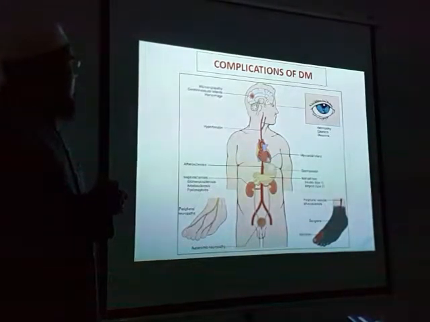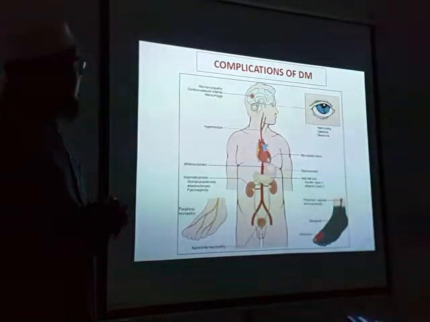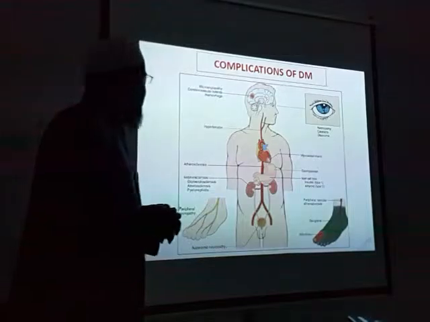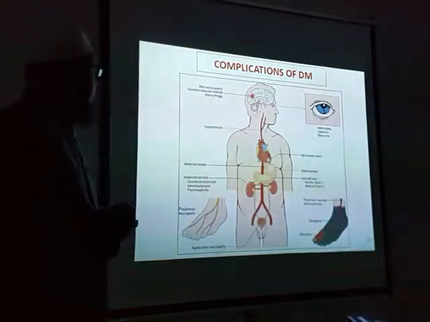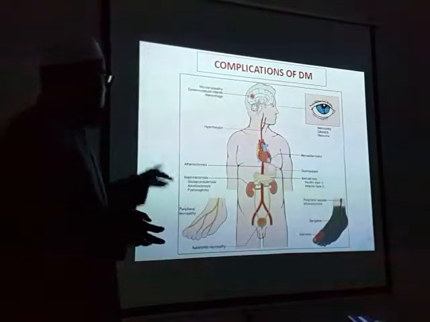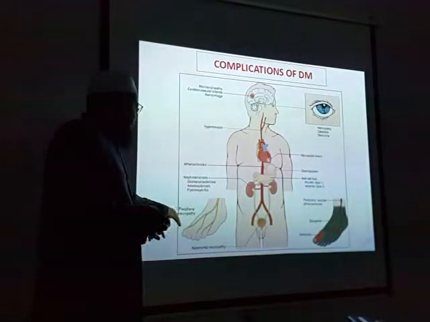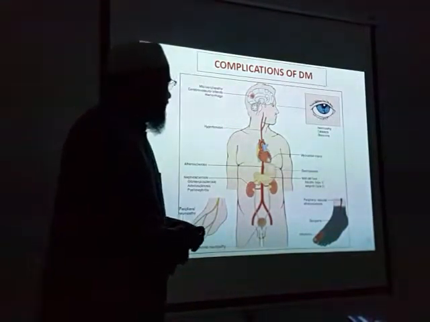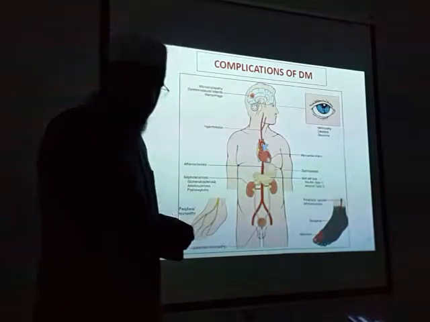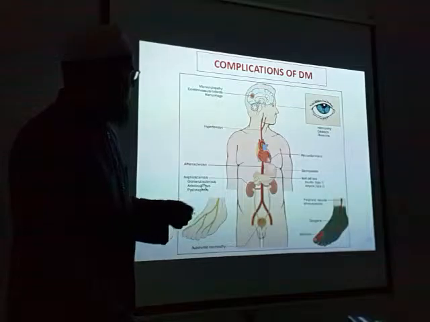Like brain, you will have microangiopathy, cerebrovascular infarct, hemorrhage, hypertension, myocardial infarct, atherosclerosis, nephrosclerosis, peripheral neuropathy, gastroparesis, islet cell loss, and gangrene.